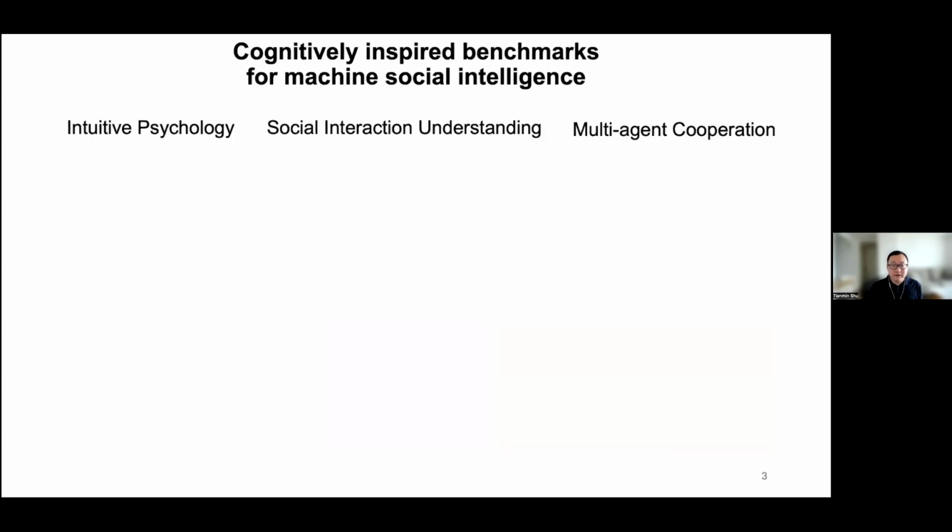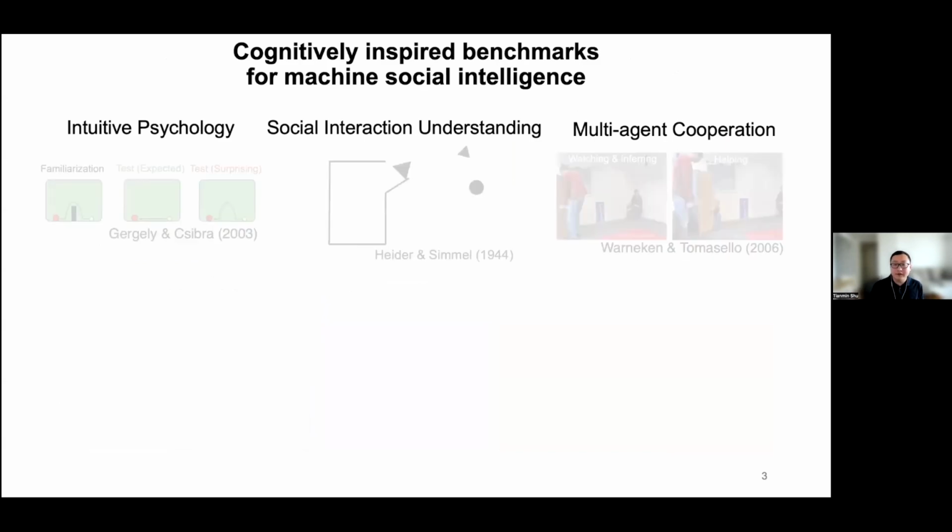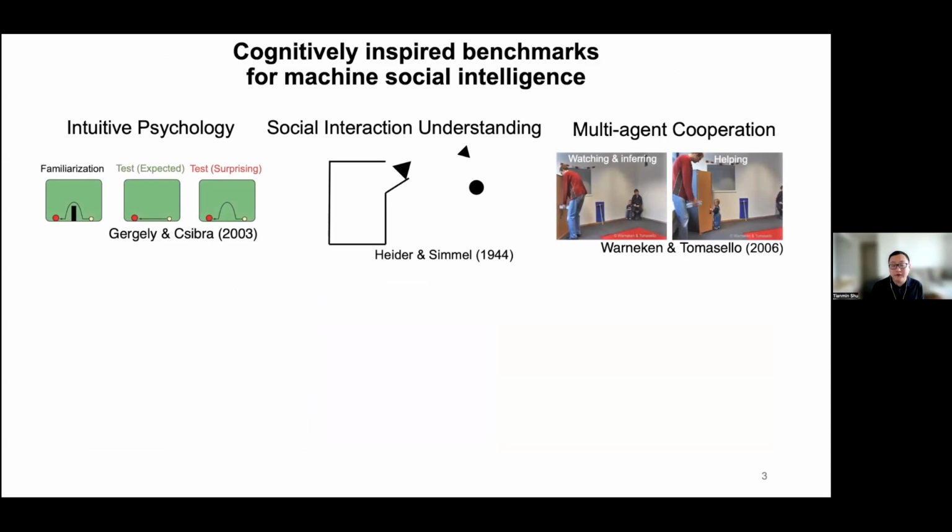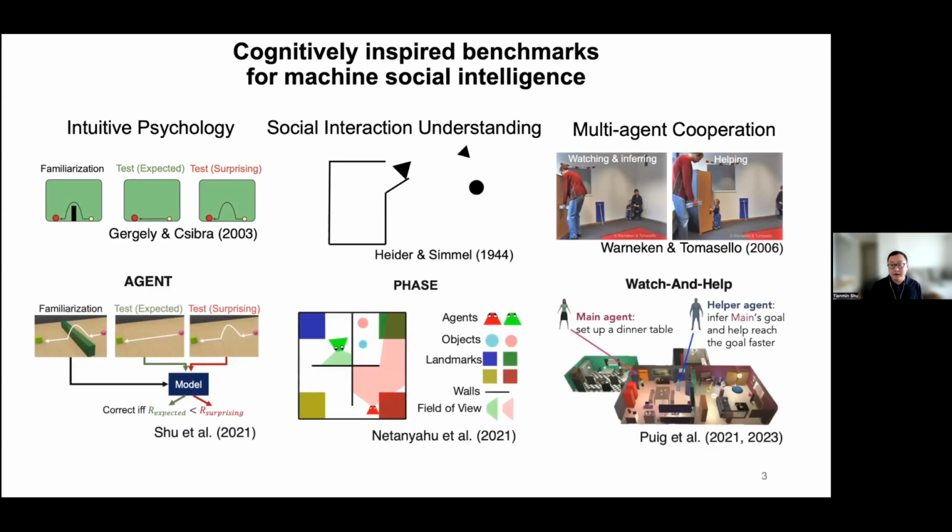To fill this gap, in recent years, my colleagues and I have developed multiple benchmarks for machine social intelligence to evaluate different aspects of social intelligence. And in each of these cases, we took inspiration from classic studies of human social cognition and followed their experimental design to create trials for evaluating whether AI models also understand these different aspects of social intelligence.